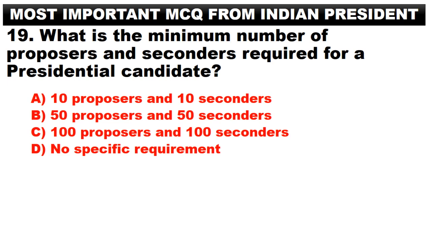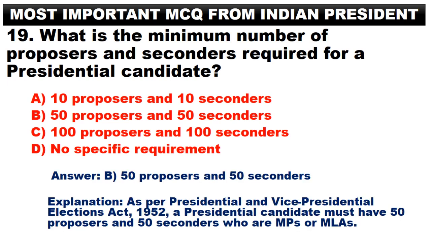What is the minimum number of proposers and seconders required for a presidential candidate? A. 10 proposers and 10 seconders. B. 50 proposers and 50 seconders. C. 100 proposers and 100 seconders. D. No specific requirement. Answer. B. 50 proposers and 50 seconders. As per the Presidential and Vice Presidential Elections Act, 1952, a presidential candidate must have 50 proposers and 50 seconders who are MPs or MLAs.